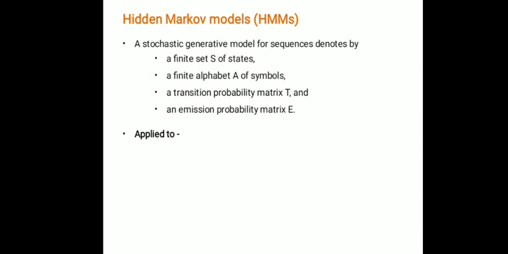Related to Bayesian classifiers is the hidden Markov model, also known as HMM.